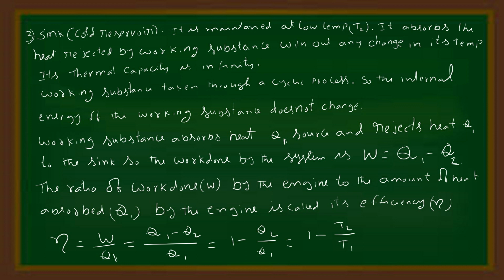The working substance is taken through a cyclic process, so the internal energy of the working substance does not change. The working substance absorbs heat Q1 from the source and rejects heat Q2 to the sink. So the work done by the system is W equal to Q1 minus Q2. The ratio of the work done W by the engine to the amount of heat absorbed Q1 by the engine is called its efficiency, eta. Eta equal to W by Q1, that is equal to Q1 minus Q2 by Q1, that is equal to 1 minus Q2 by Q1. This is also written as eta equal to 1 minus T2 by T1.